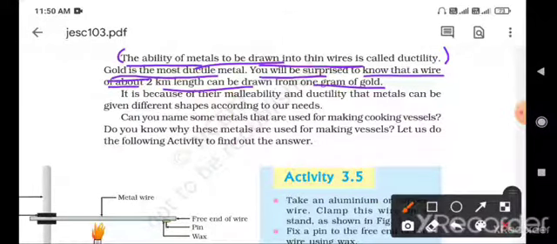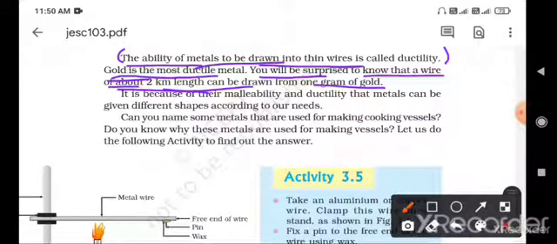One gram of gold can be stretched up to two kilometres. Very important. If an MCQ asks which element can be spread up to two kilometres in the form of wire, we can write gold, because of its ductility.